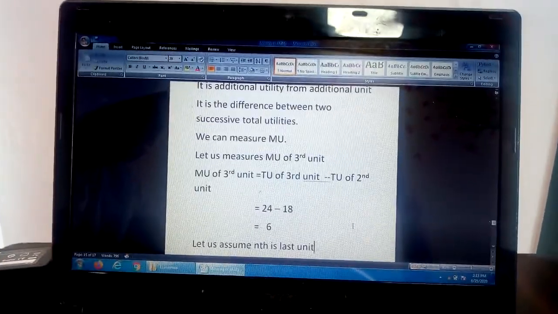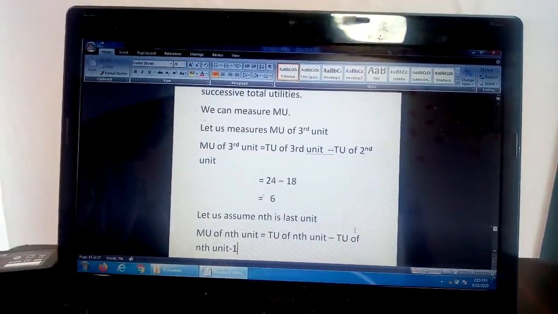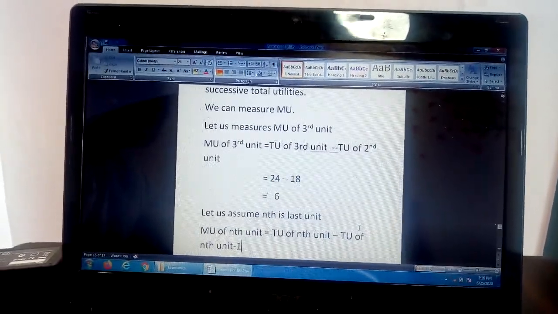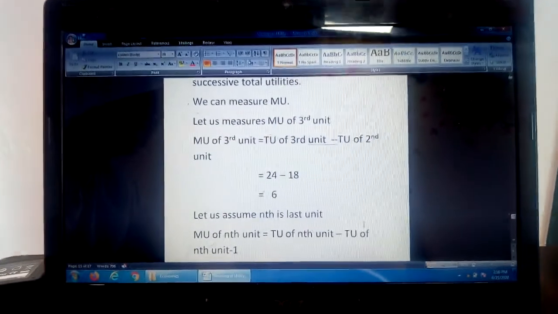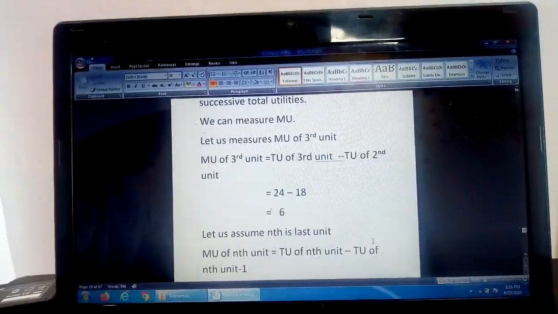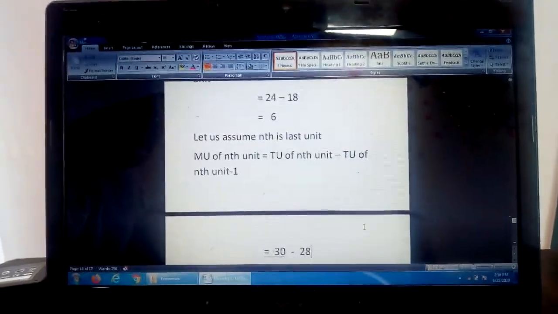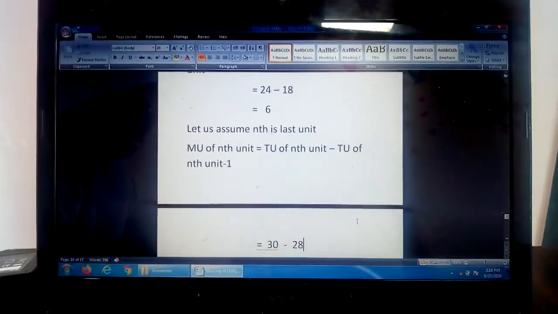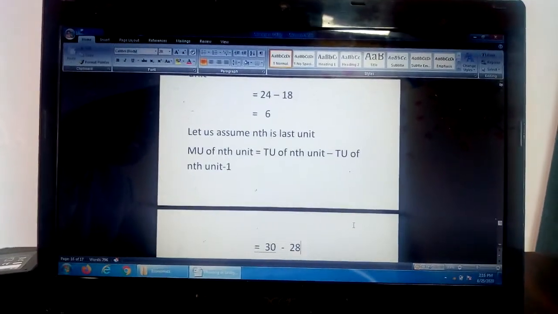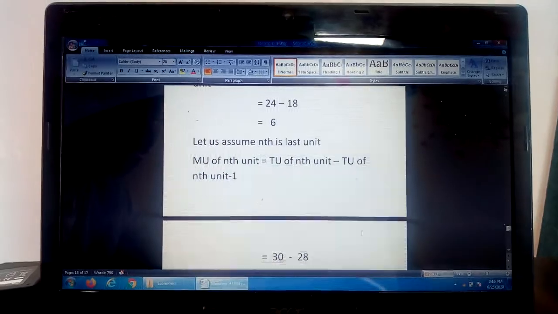See the above table. Let us assume that nth is the last unit. Sometimes it happens that consumer consumes unlimited commodities and it is difficult to measure the marginal utility derived by the consumer from the last unit. Then let us assume nth is the last unit. So we have a formula: marginal utility of nth unit is equal to total utility of nth unit minus total utility of nth unit minus 1.